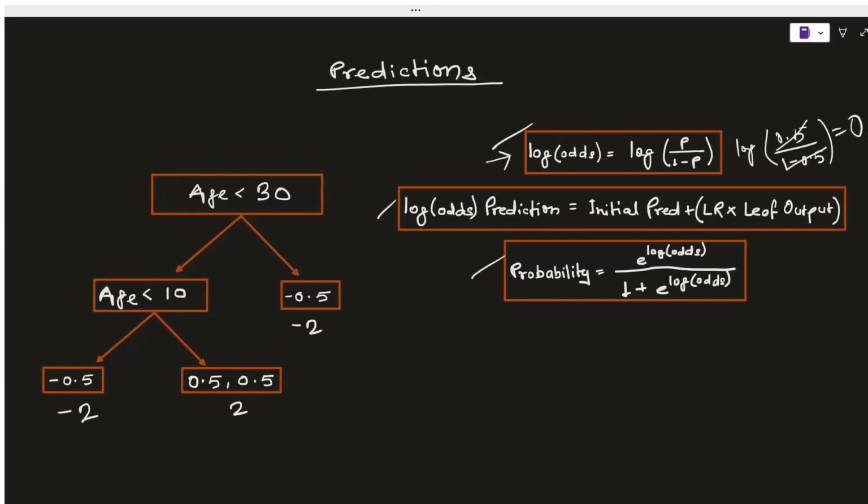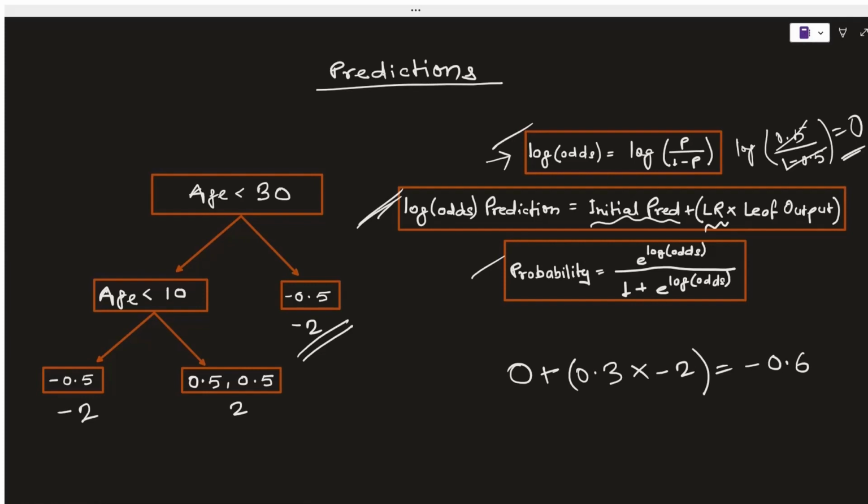In the second step, we calculate the log odds of the prediction. So we will take the initial prediction, which is 0 in this case. So we will say 0 plus there will be a learning rate. So let's consider that 0.3 for the time being, multiplied by, let's do the prediction for this data point. So we will plug the value of the output of the leaf node, that is minus 2. If you do the calculation, you will get minus 0.6.